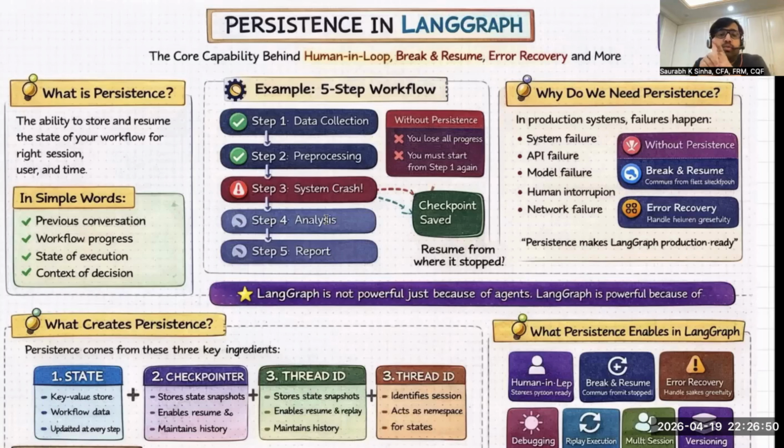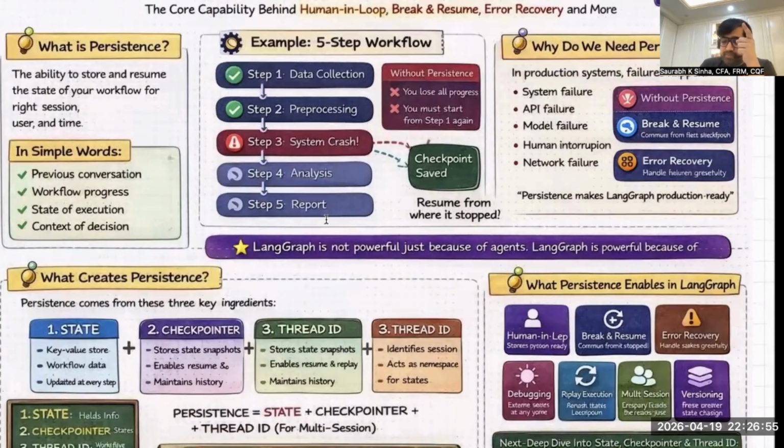You say human in the loop. It is because of persistence. You say break and resume. It is because of persistence. You say error recovery. It is because of persistence. You say debugging workflows. It is because of persistence.